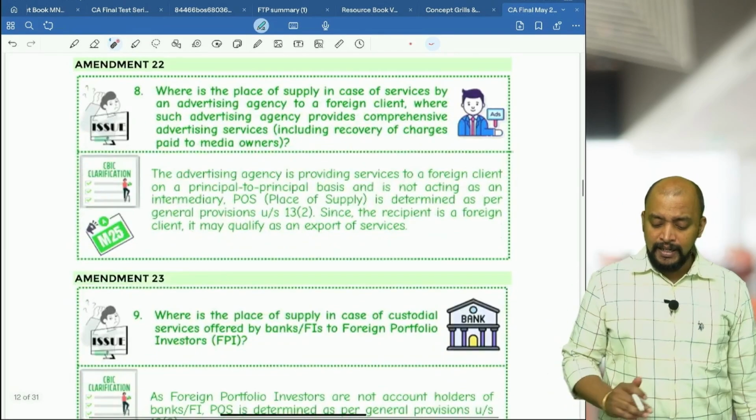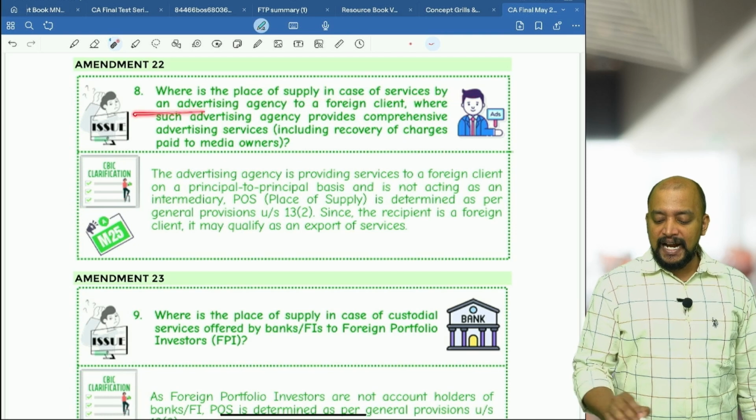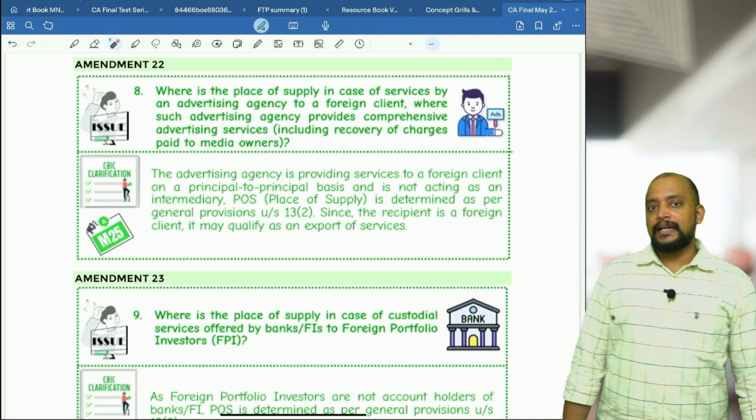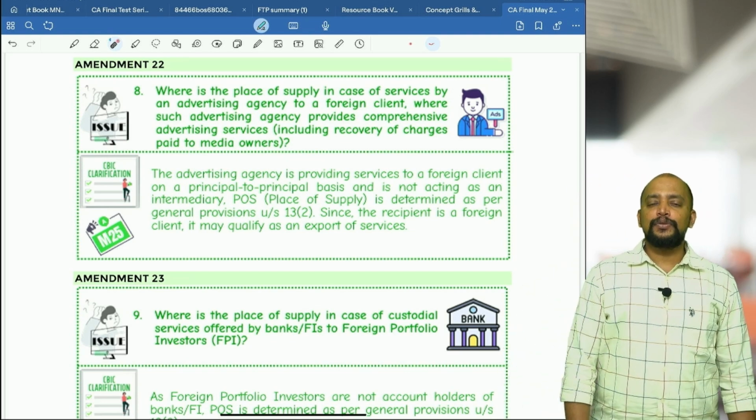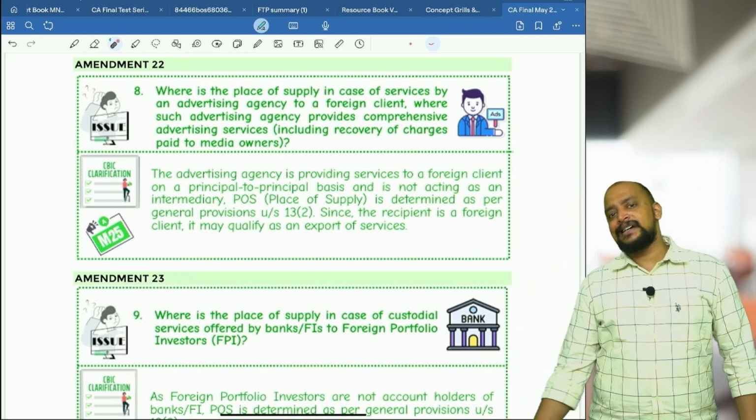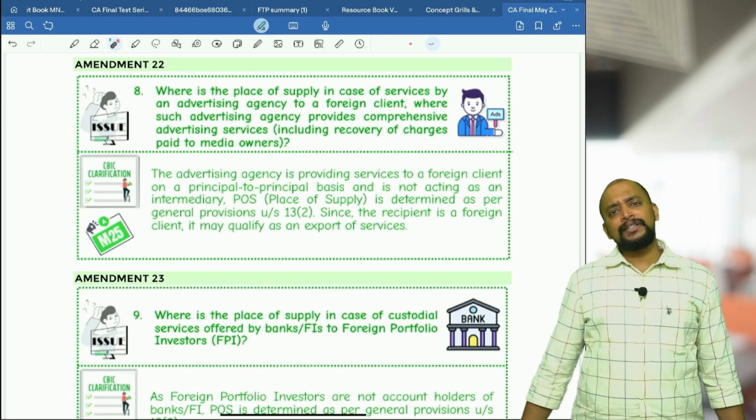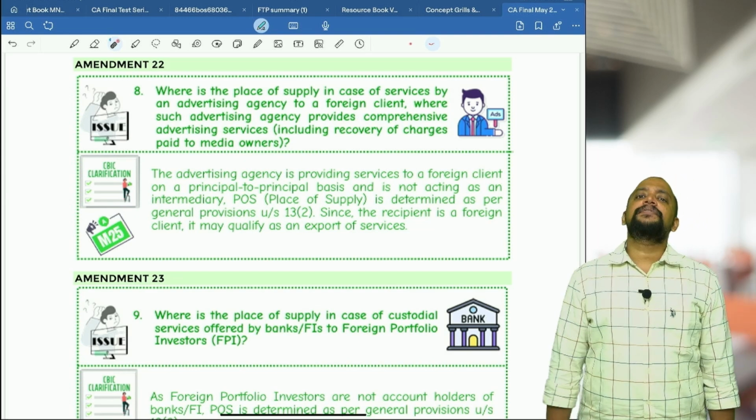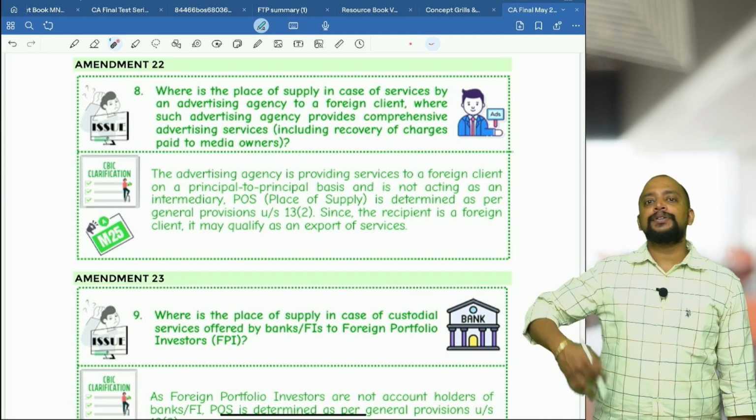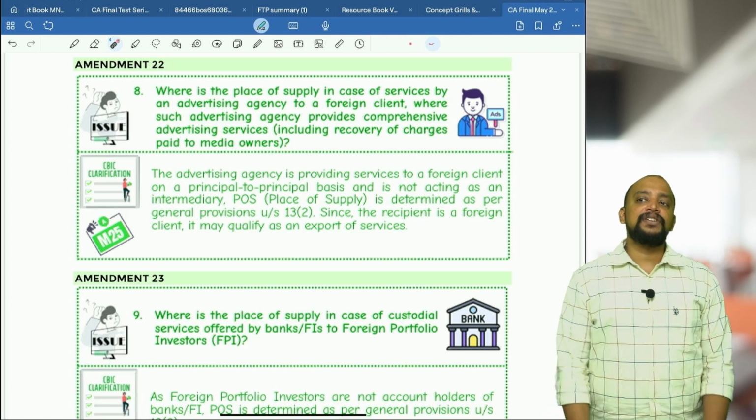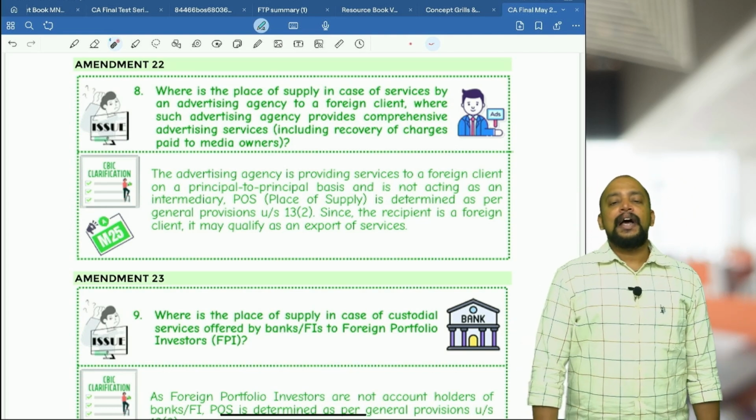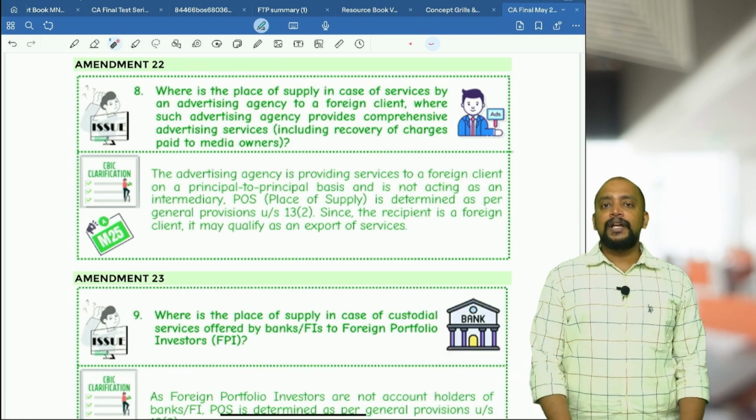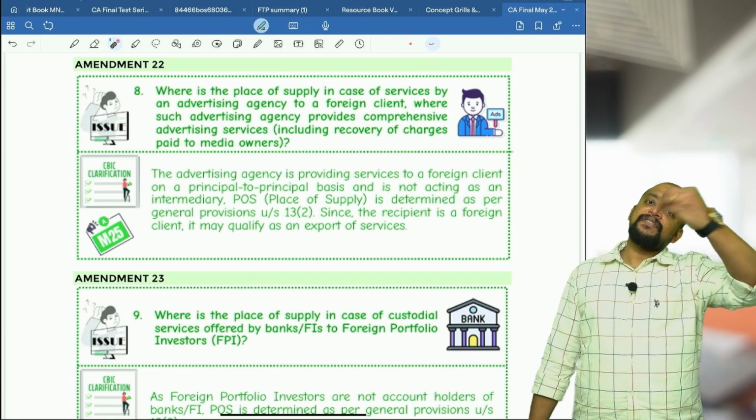Okay. Next, where is the place of supply in case of services by an advertising agency? Say for example, Apple wanted to telecast an advertisement to various people in India through media channels, like TV channels. For that purpose, they will appoint one person as an advertising agency. What will this advertising agency do? It will ensure that they collect the data of TV channels as to which is the best TV channel, and they will display the advertisement, and they do the creation of the ad, etc.